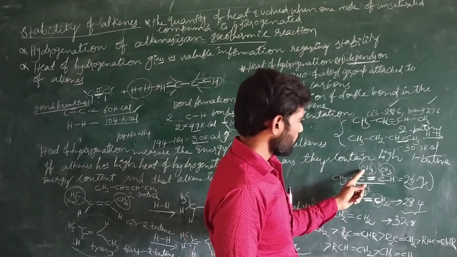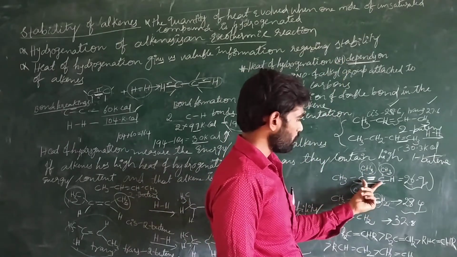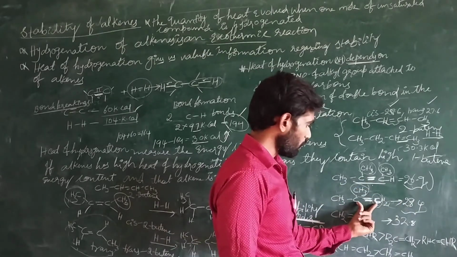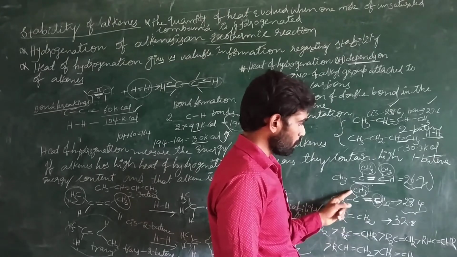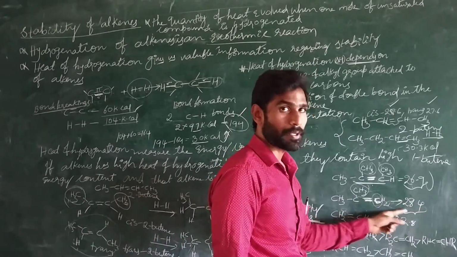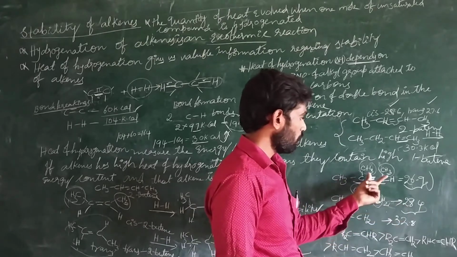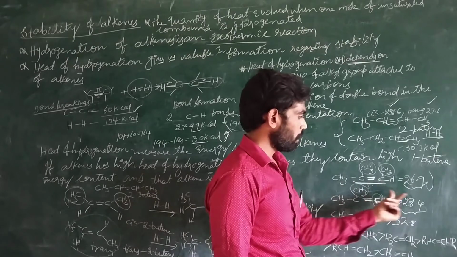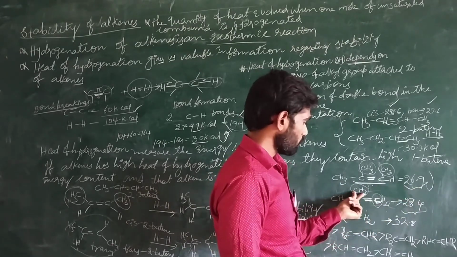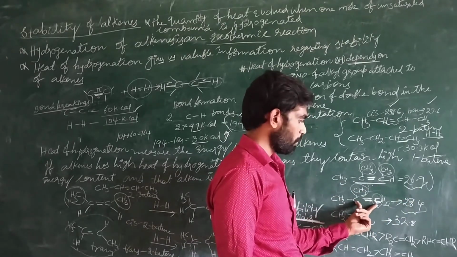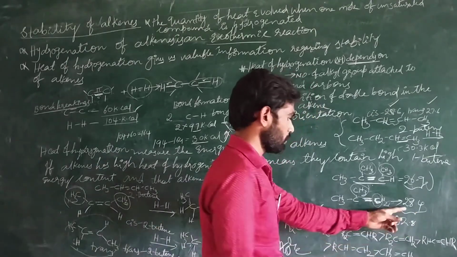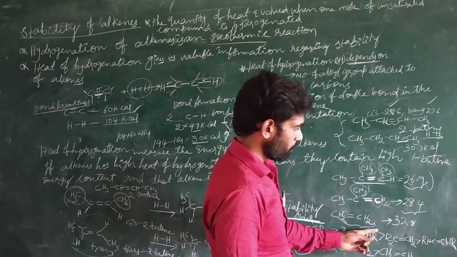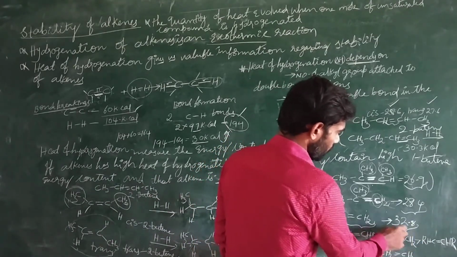If more alkyl chains are on either side of the double bonded carbons, it is more stable. And in this case, the double bonded carbons contain only one alkyl chain. It contains more energy. That is, the more alkyl chains attached to the double bonded carbon, the more stable. Fewer alkyl chains attached to the double bonded carbon, it is less stable. Now see, there are no alkyl chains. How much energy? 32.8 kilocalories of energy is there.